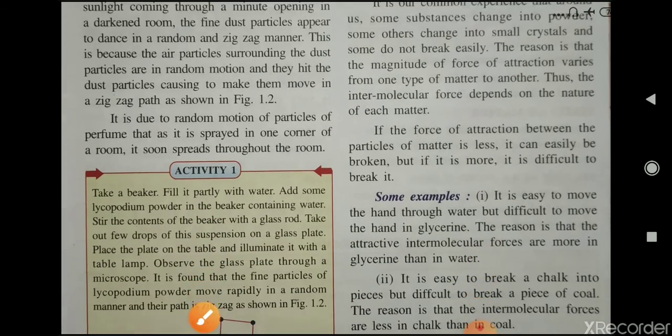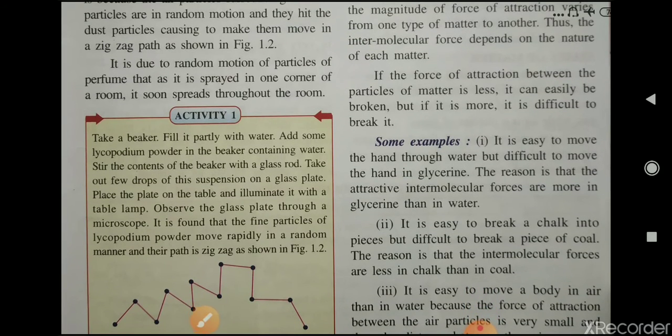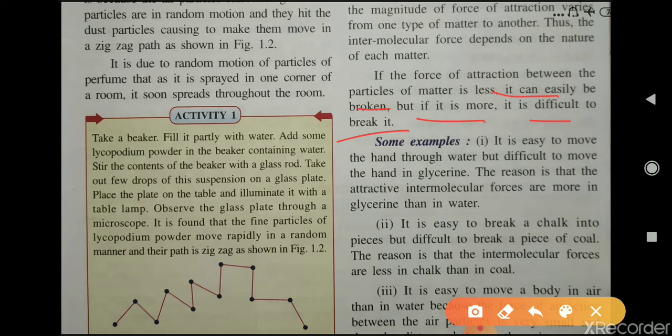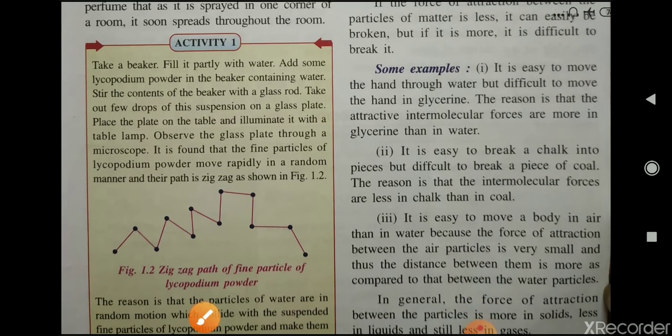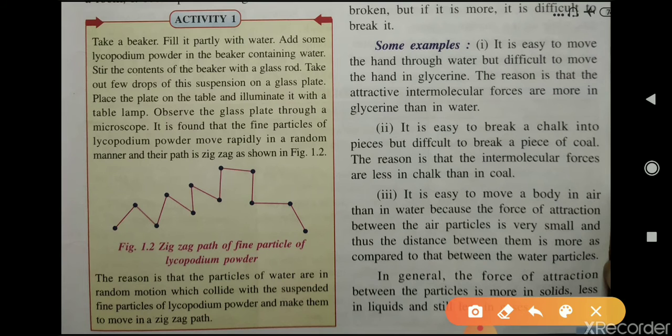Now, if the force of attraction between the particles of matter is less, it can be easily broken. But if that force is more, it is difficult to break. Understood? Now here some examples are given to you. The first example is: it is easy to move your hand through water but difficult to move your hand in glycerine.